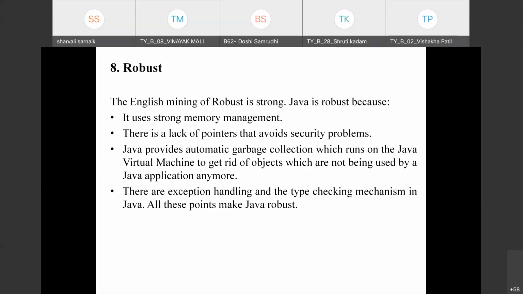Like in CPP, if the objects are not used, then you have to give reference to that object and remove that object. But here in this case, we have automatic garbage collection. So if there are any objects which you are not using throughout the program, then that can be handled with garbage collection. And there are exception handling concepts in Java, and the type checking mechanism. All these points make Java robust.